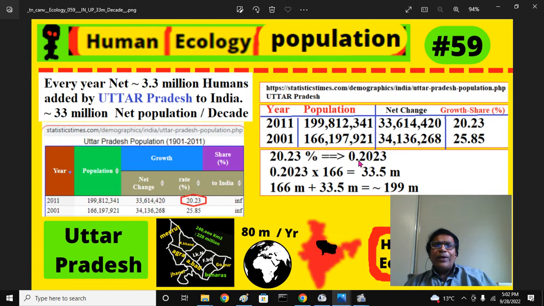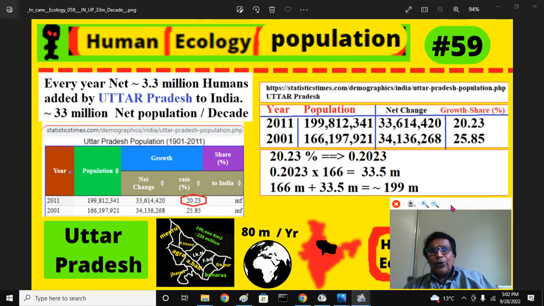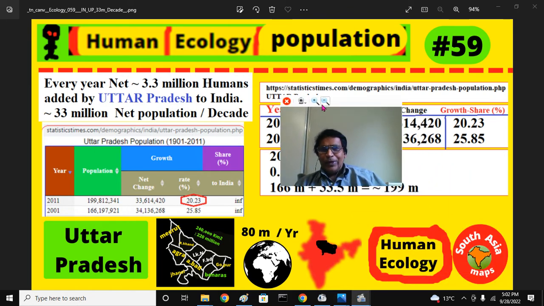That means every decade 33 million or 34 million people are added to the planet Earth. So I divided by year, so approximately 3.3 or 3.4 million people are added per year to the Indian population.